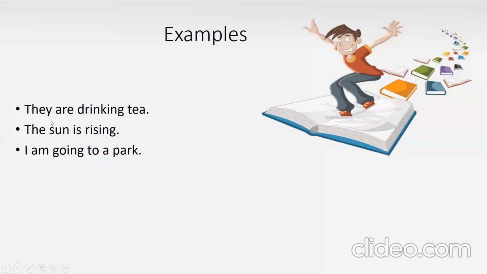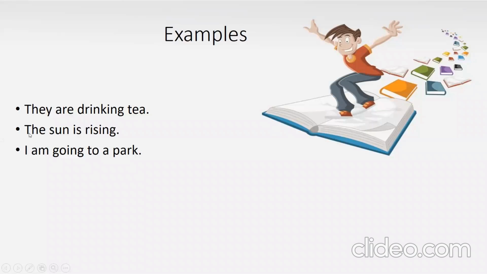Here are some examples. They are drinking tea. I have they in the subject, so I've used are. Drink is V1. I have added ing with drink. So they are drinking tea.